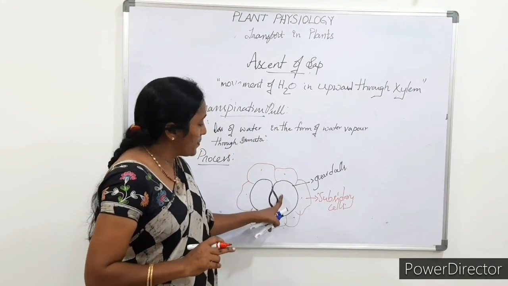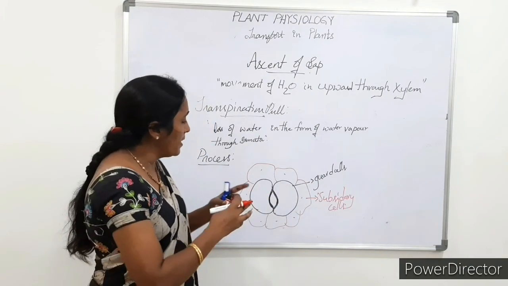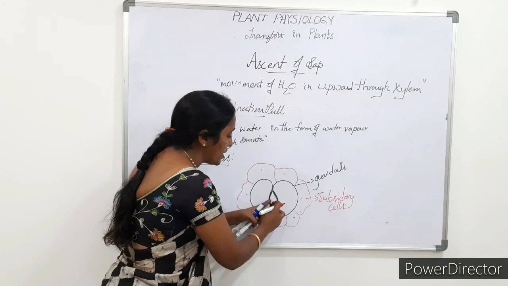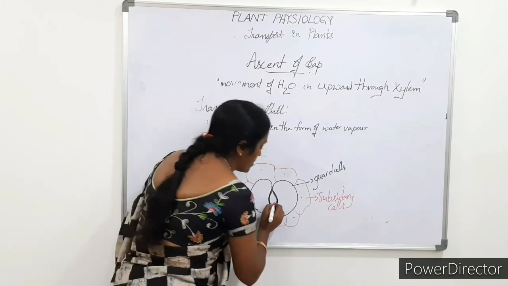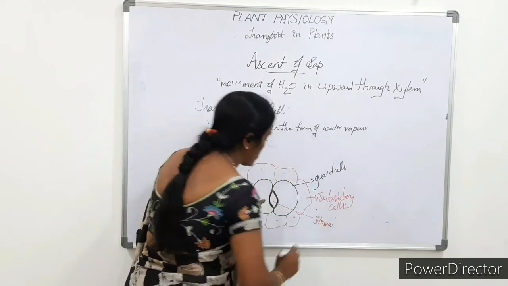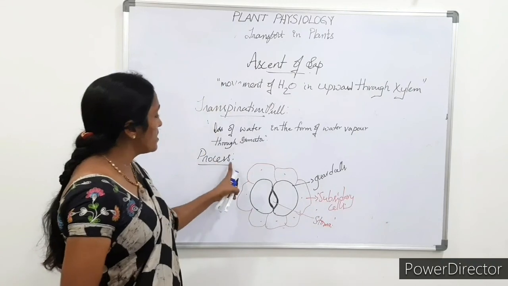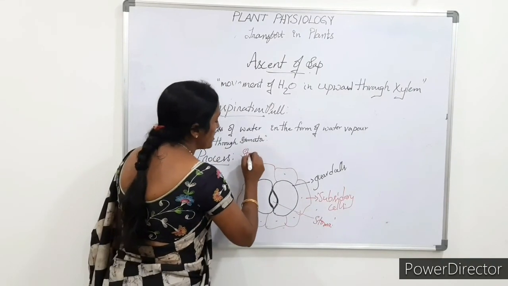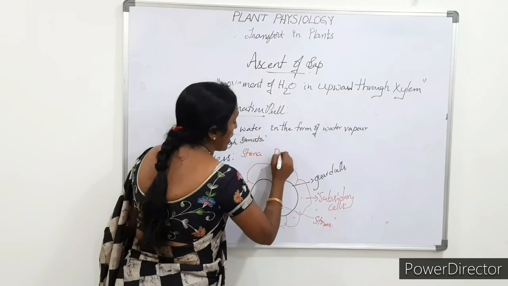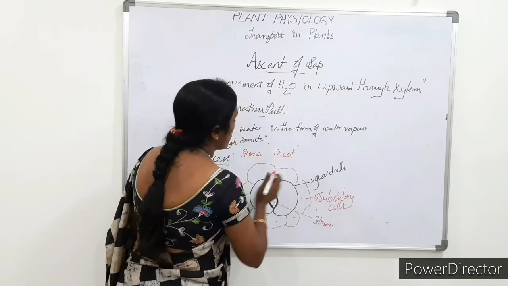When these guard cells become turgid, an aperture forms. This aperture is called the stoma. The entire structure is called the stomata. This is the stomata structure in the dicot leaf.